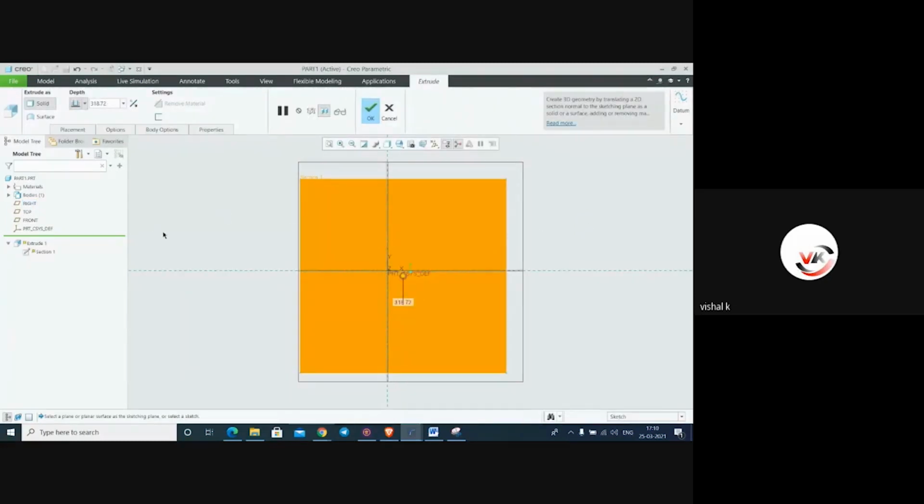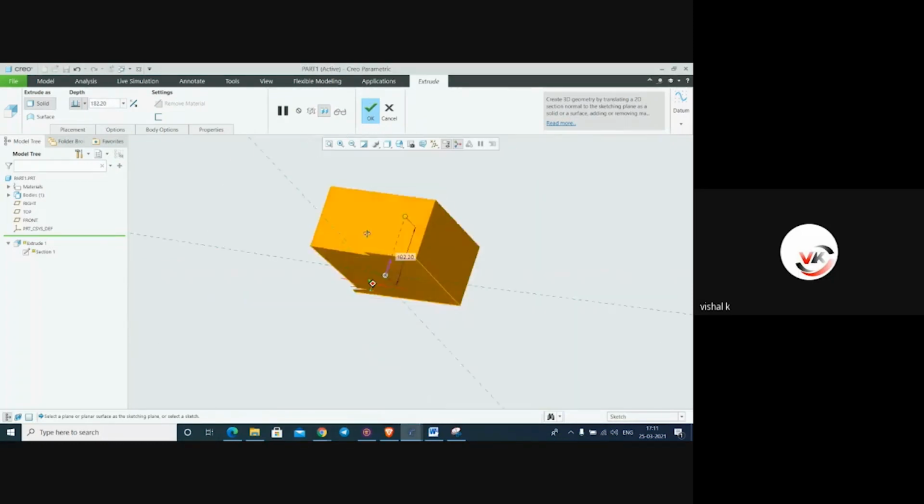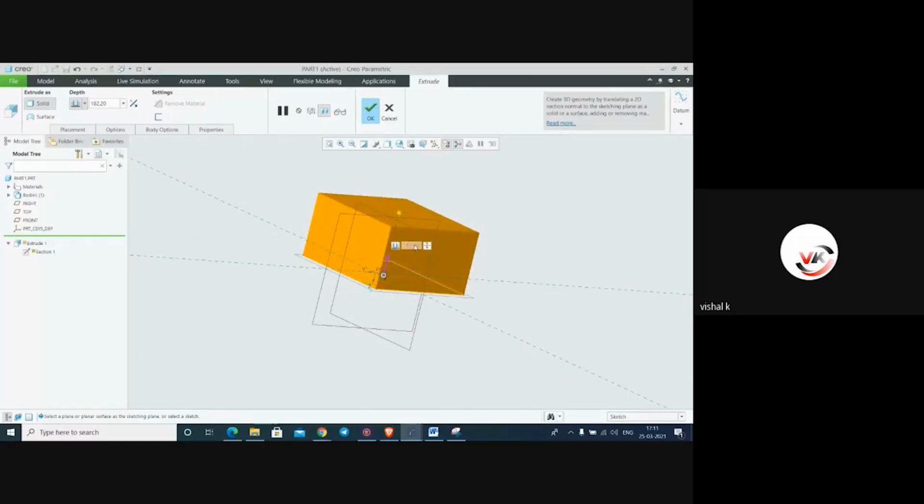Okay. And here are the options: solid, surface, symmetric, up to next, and thickness, remove material. Step by step they become active after creating this object, remove material. So say OK. Control D, default orientation. Now we have extruded this rectangle. Whatever distance we require for this height, we can change it from here.